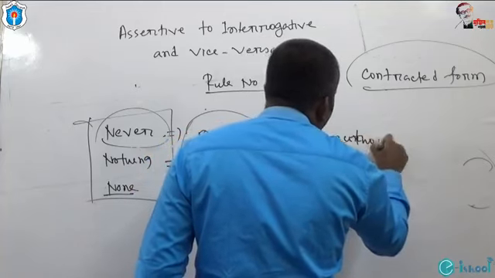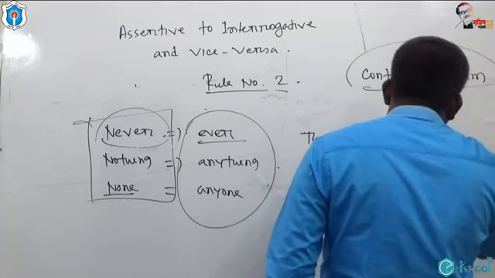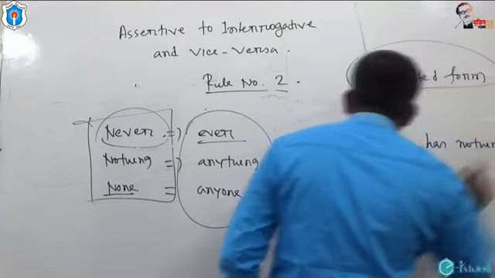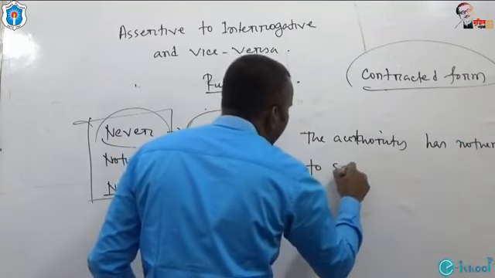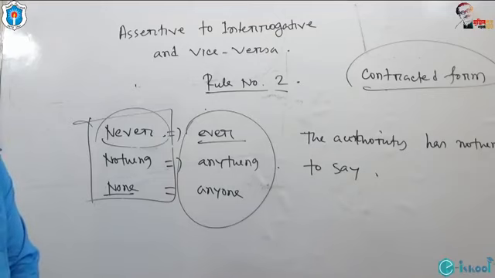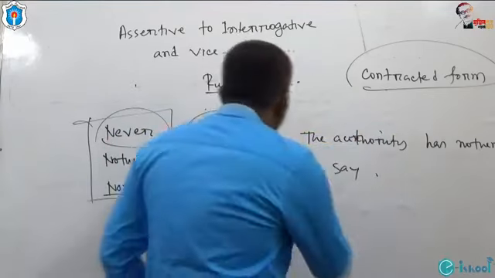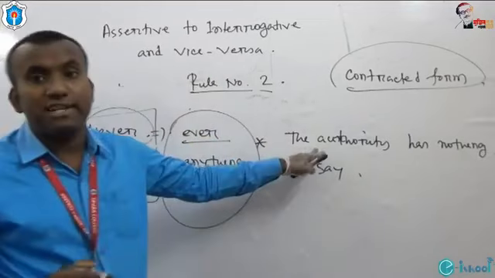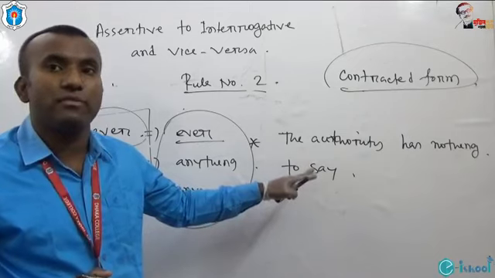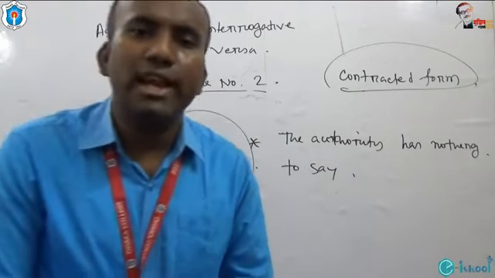The authority has nothing to say. Look at it, the authority has nothing to say. This is an assertive sentence. I can turn this assertive sentence into interrogative. What is the main formula of making an interrogative sentence?